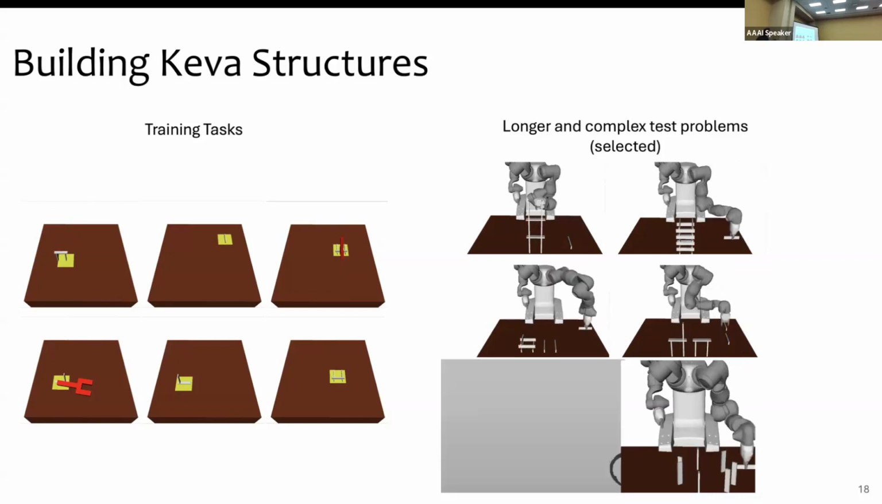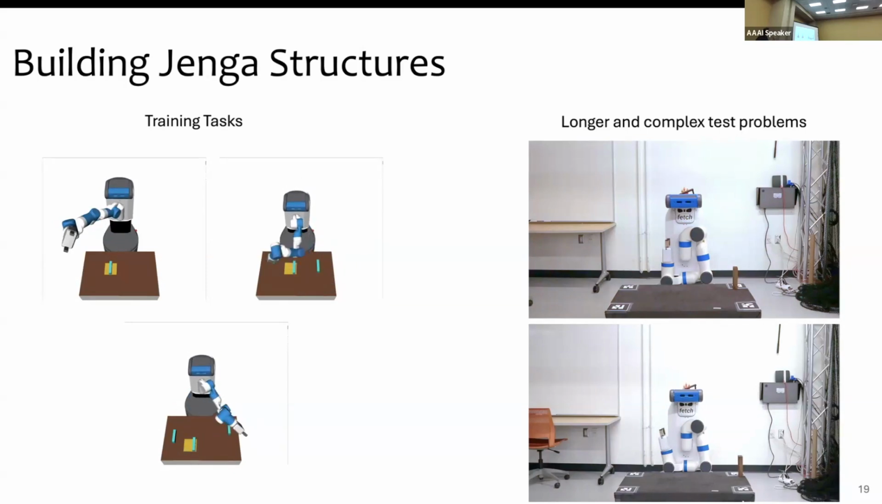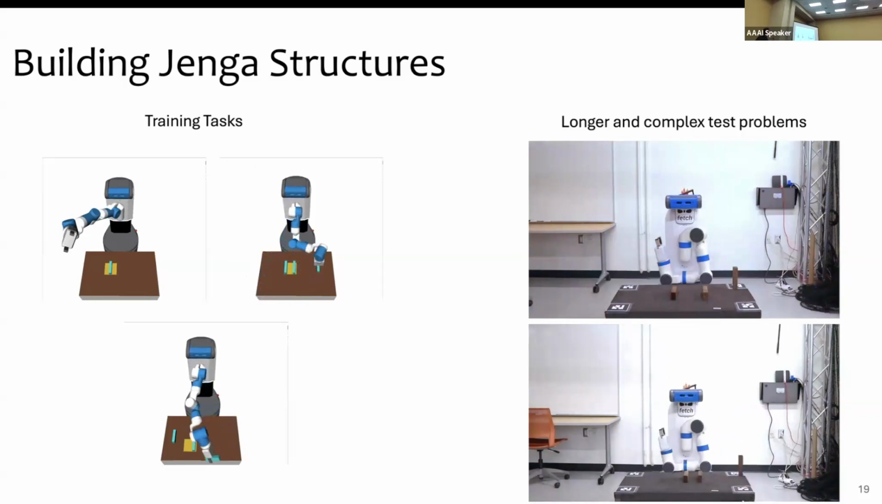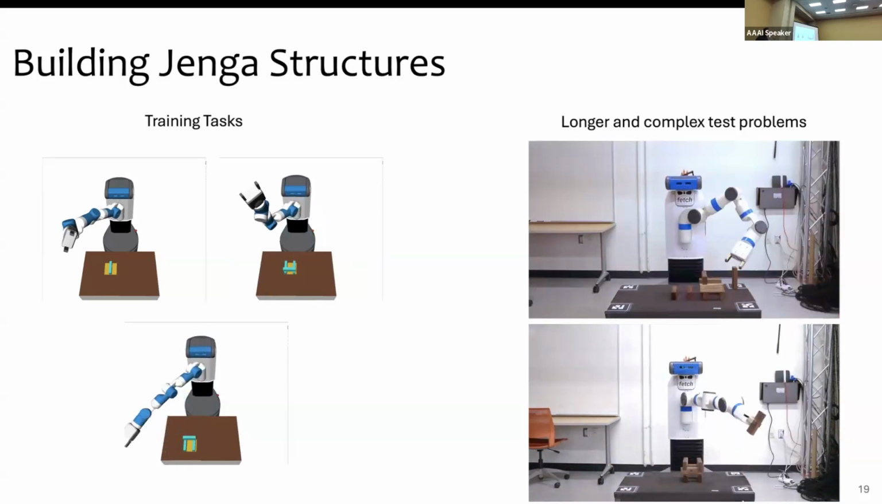Okay, going further, we had a similar task, but now we are in the real world. On the left, we show how we collected data in the simulator, and then we do sim to real transfer. And similarly, a very small number of objects on the left, but we generalize to up to 18 objects in the real world, with training data just coming from the 3 objects.